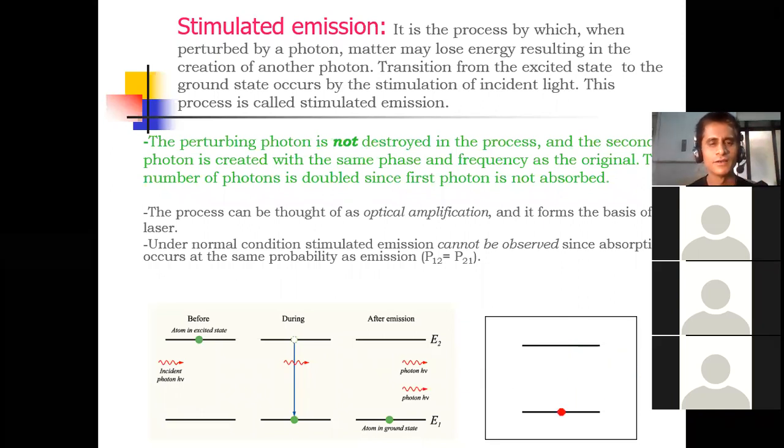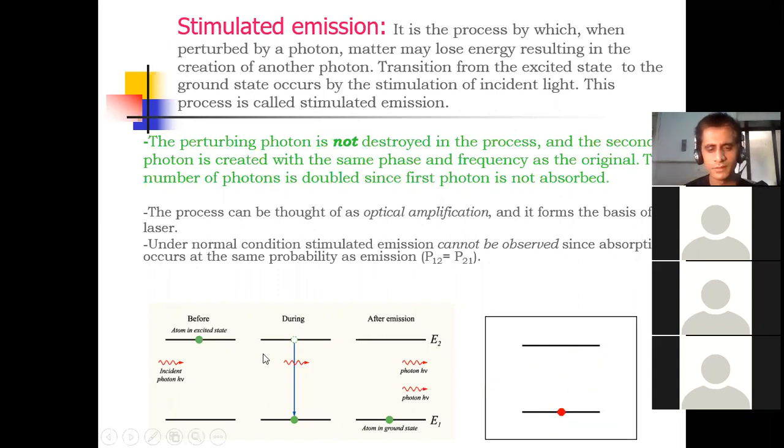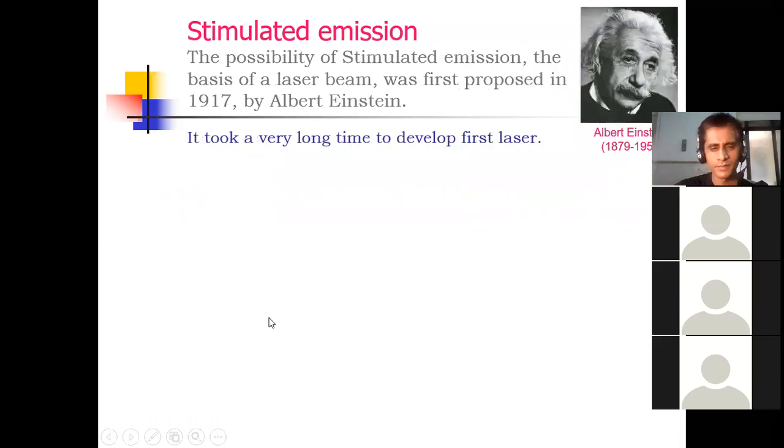This process is referred to as stimulated emission, and it plays a major role in the production of a highly energetic beam, that is referred to as laser. Understood, students? Yes, sir.